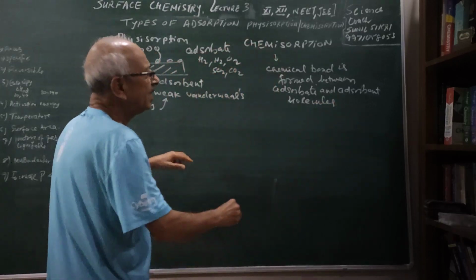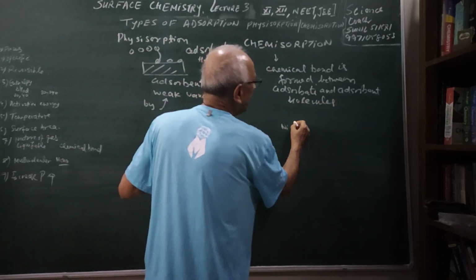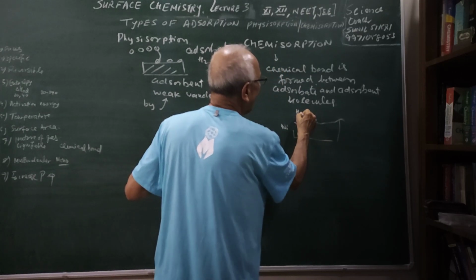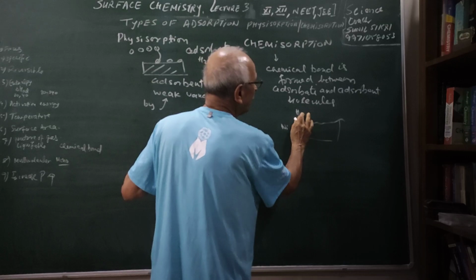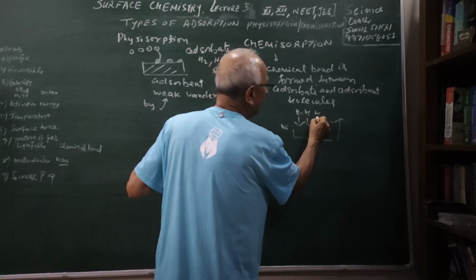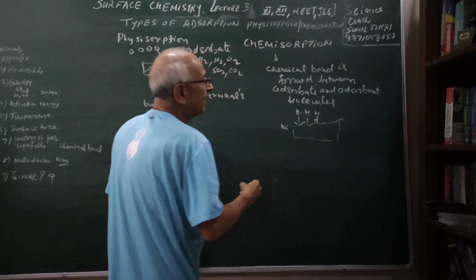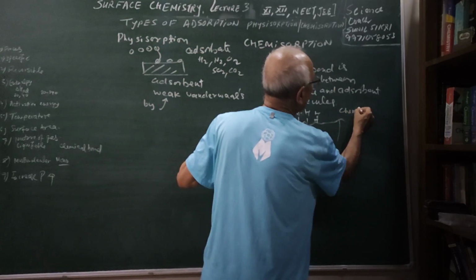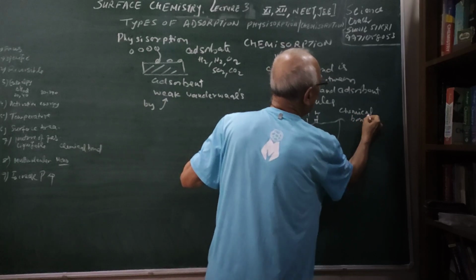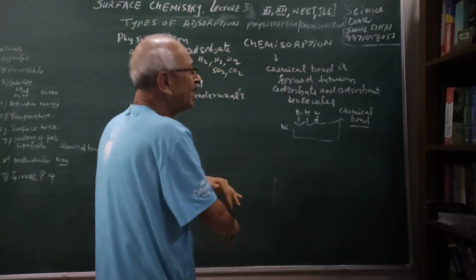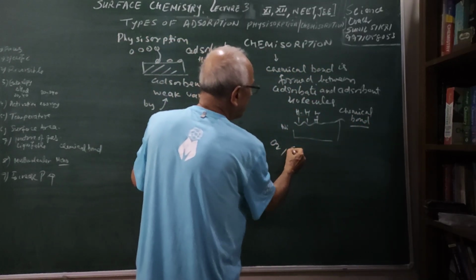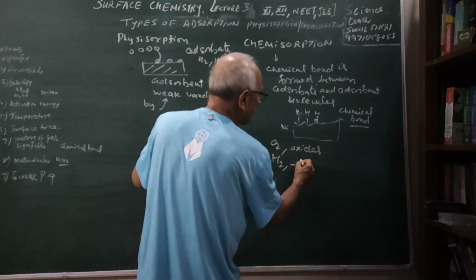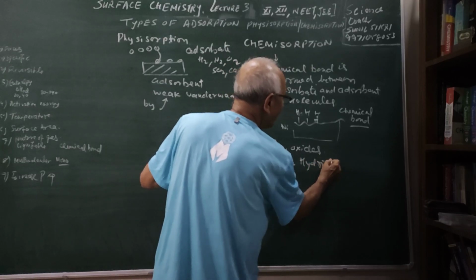For example, if nickel is used as a catalyst, you already know about that. At the surface of nickel, hydrogen gas comes. Then these hydrogen atoms are adsorbed on it. So this is the type of adsorption where a chemical bond is formed. You can see that if oxygen is getting adsorbed, mostly it is going to form oxides, and if hydrogen is getting adsorbed, it is forming hydrides.